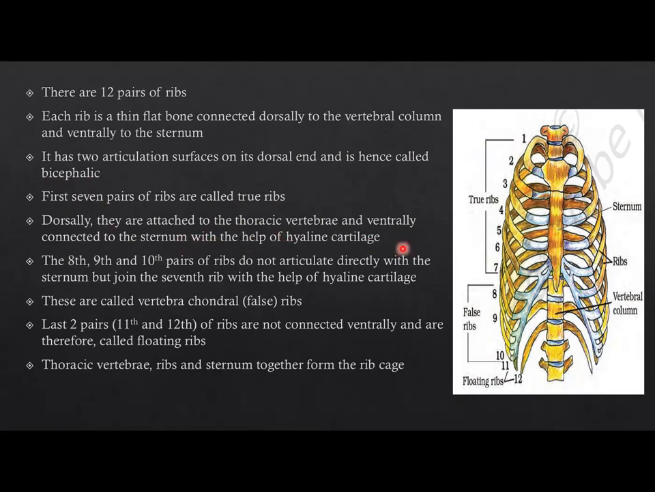The 8th, 9th, and 10th pairs of ribs do not articulate directly with the sternum but join the 7th rib with the help of hyaline cartilage. These are called vertebrochondral or false ribs. The last two pairs, the 11th and 12th ribs, are not connected ventrally and are therefore called floating ribs. Thoracic vertebrae, ribs, and sternum together form the rib cage.